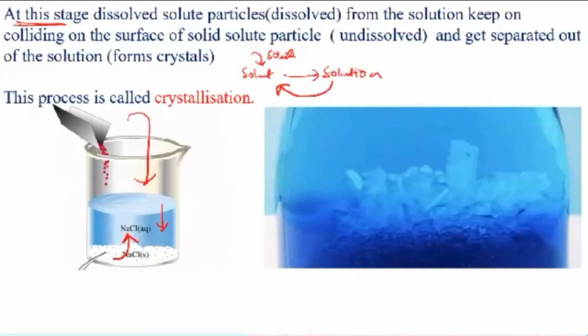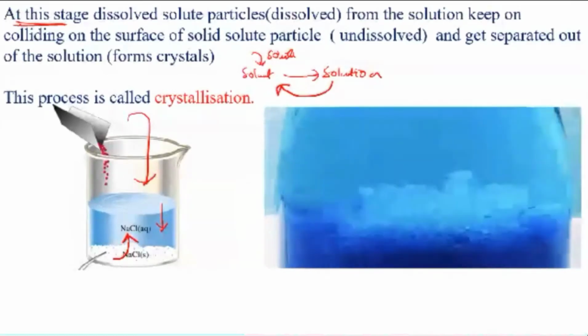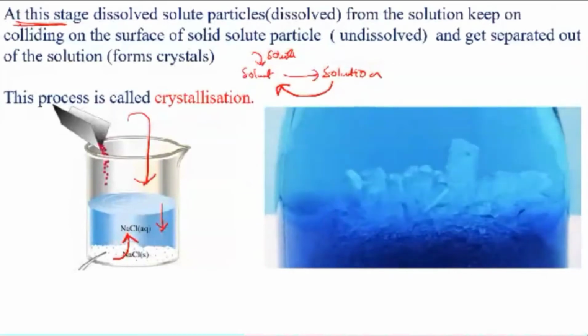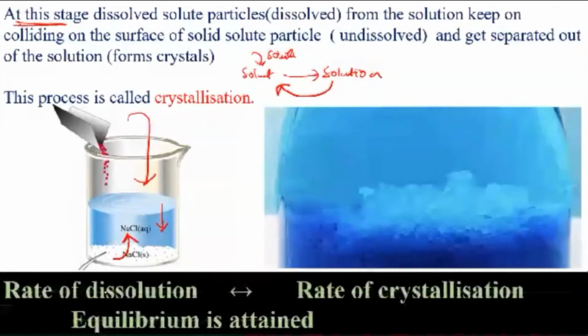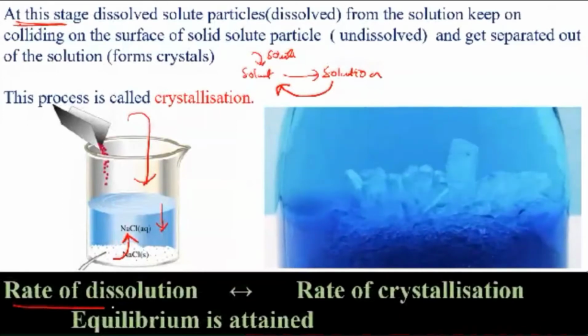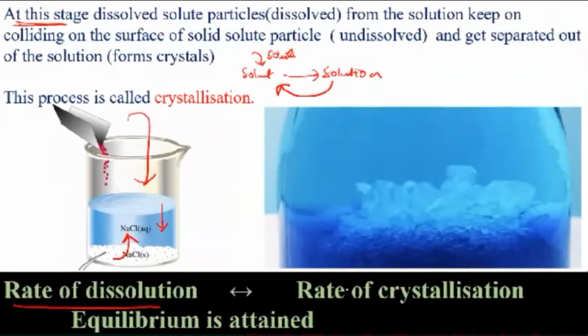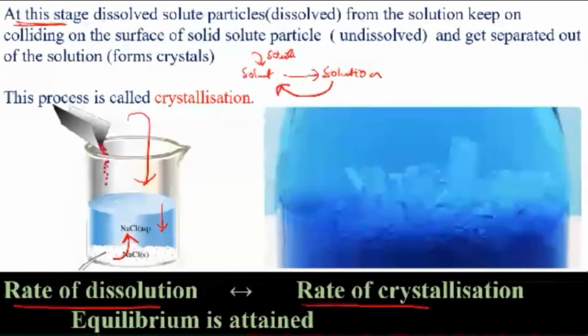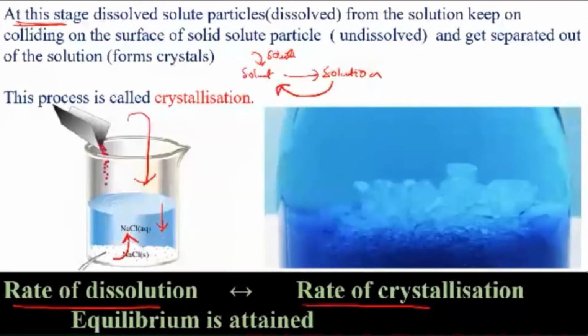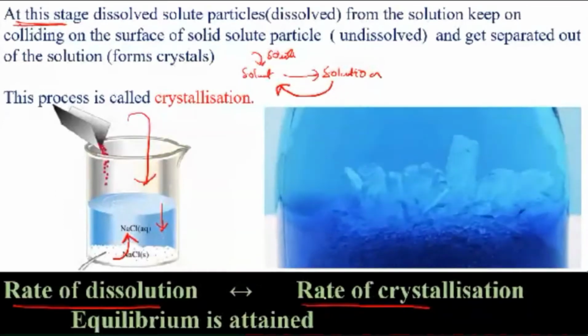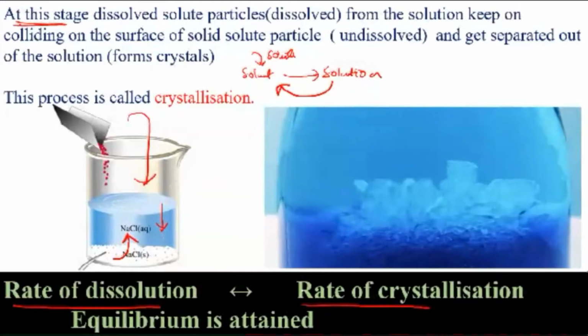That is what we say: equilibrium has been reached. Equilibrium can be reached only in the saturated solution. The rate at which they are getting dissolved and the rate at which they come out in the form of solid, that is crystallization, will be equal. Then we say equilibrium has been attained.